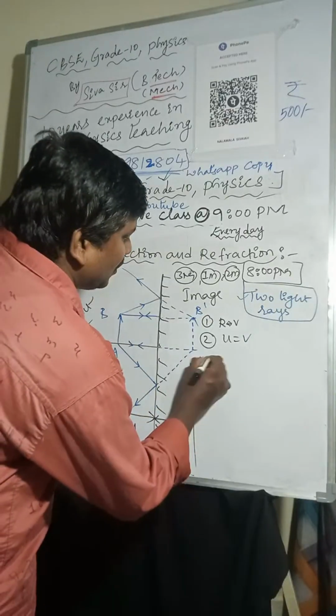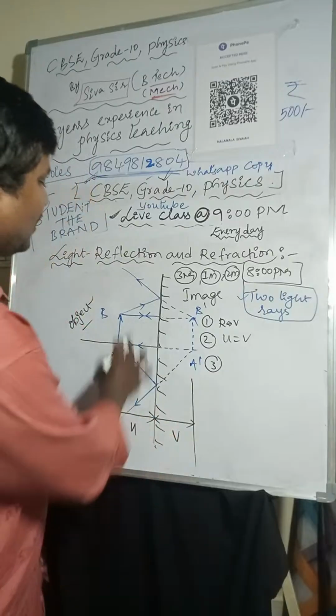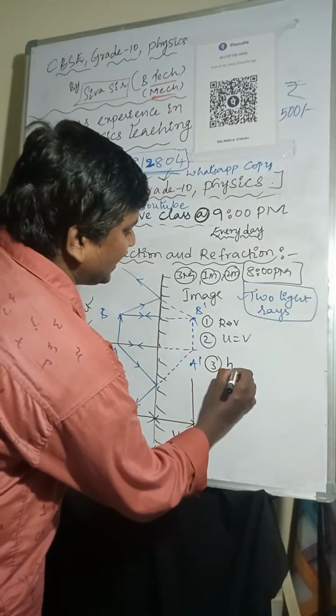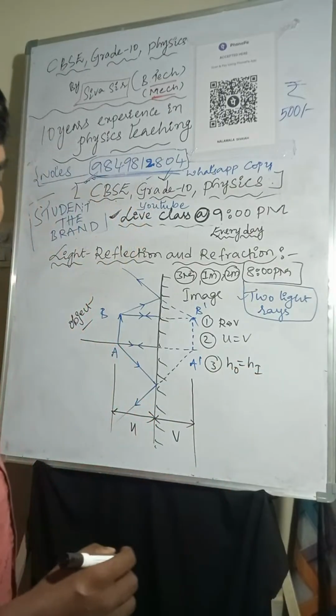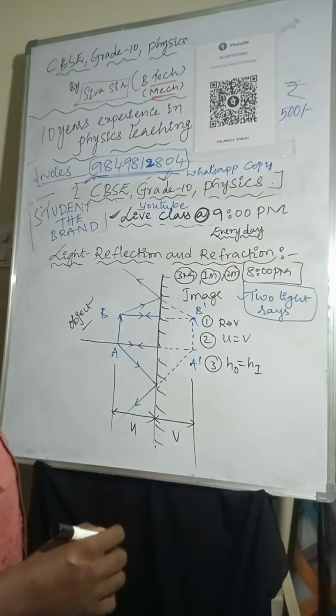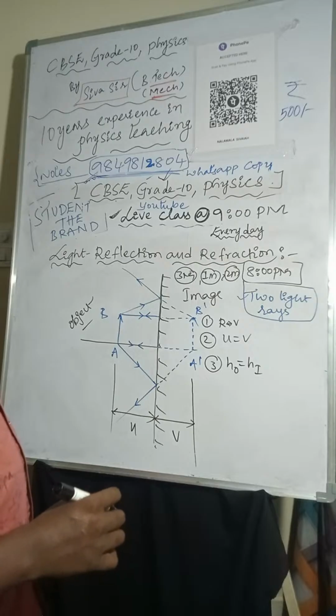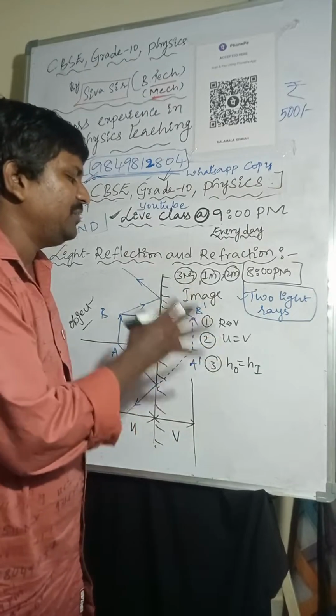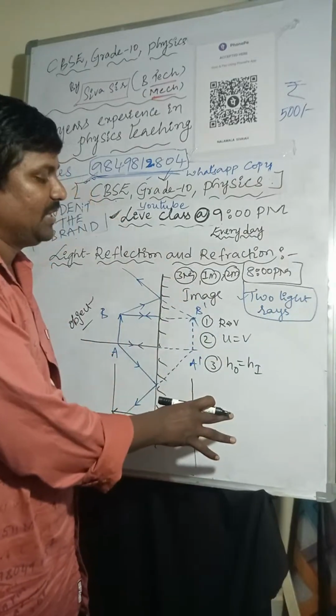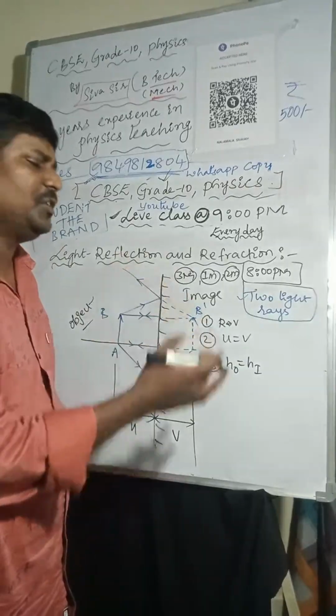And coming to the third point, height of the object, that is size of the object, is equal to height of the image. These are very most important points from MCQ and question point of view.